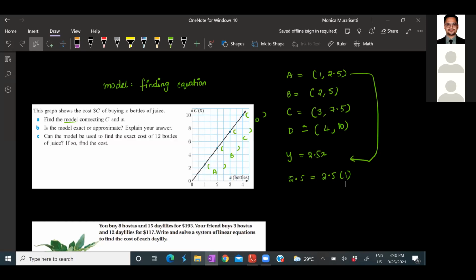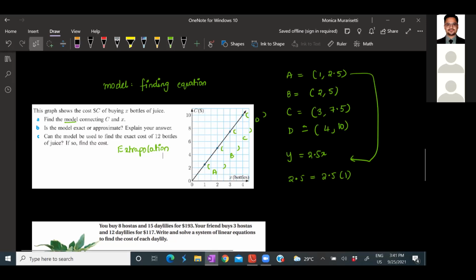Okay, the process of finding anything beyond the given data is called extrapolation. If you see, our data was able to accommodate only the information for 4 bottles, but we are finding beyond 4 bottles, that is 12 bottles. That is called extrapolation. Okay. If you're finding anything within the given data, for example, if I ask you to find for 2 bottles, that is called interpolation. Okay. I hope you're clear with this.